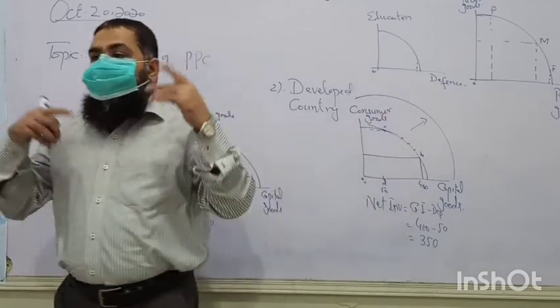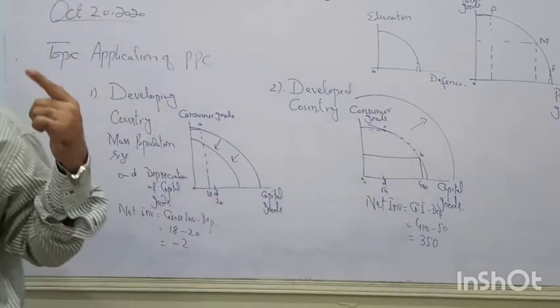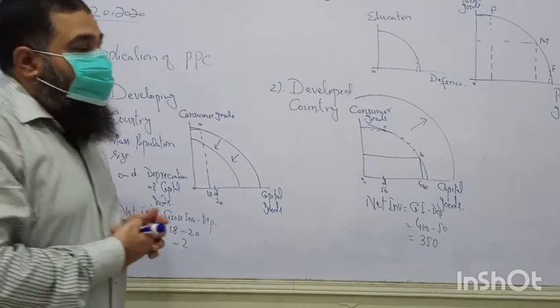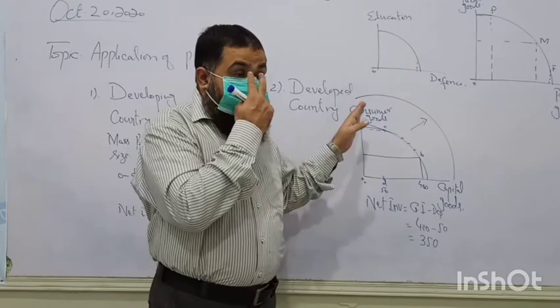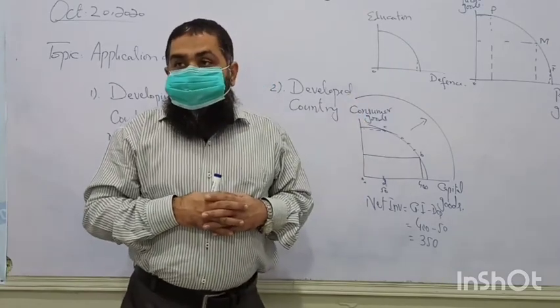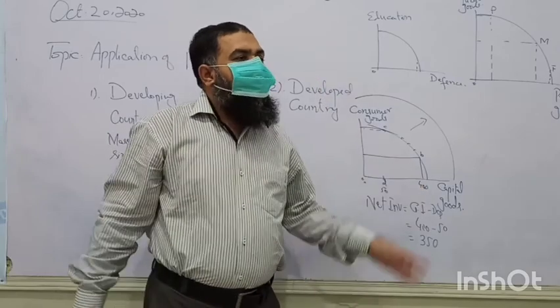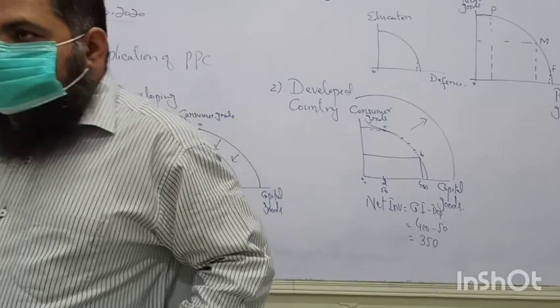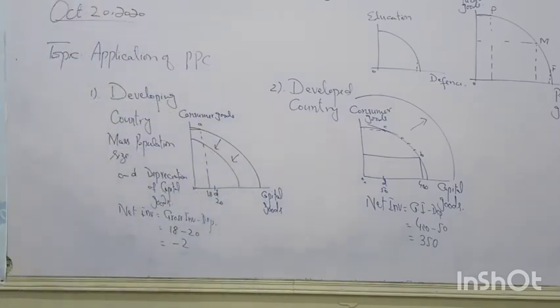Producers will be producing more of those goods in which prices are higher. And those goods which are in more demand will be produced more by the producers. Alright? So this PPC is not telling us at which point the economy will be producing, unless we introduce the prices of the two goods.